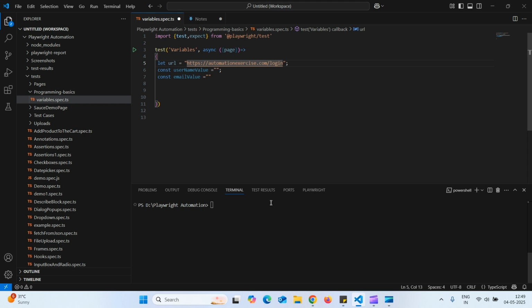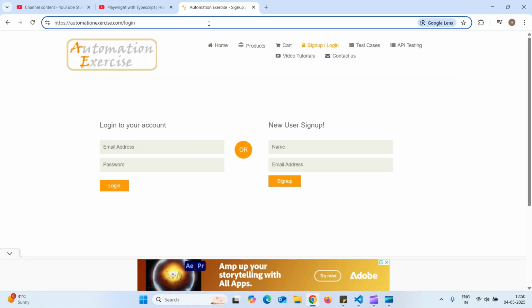And for username I will say test user, and for email address I will say testuser100@gmail.com. You can give any username, any email address. Now let us launch this URL.